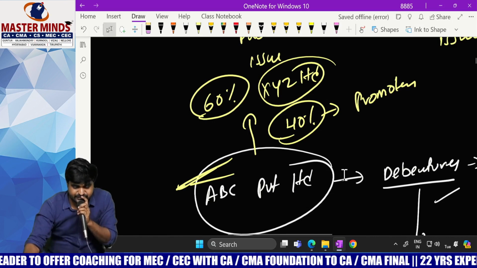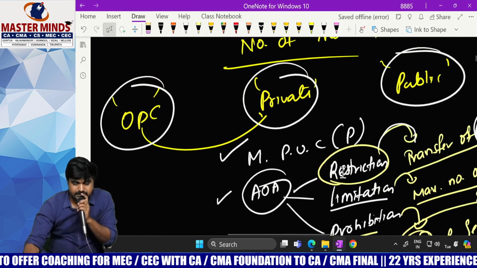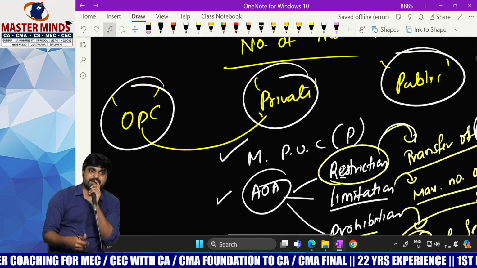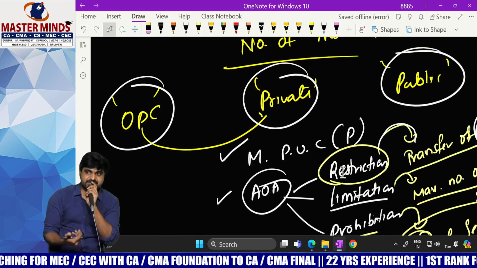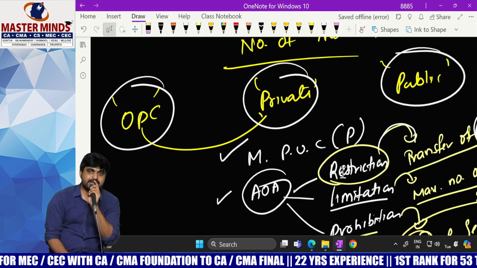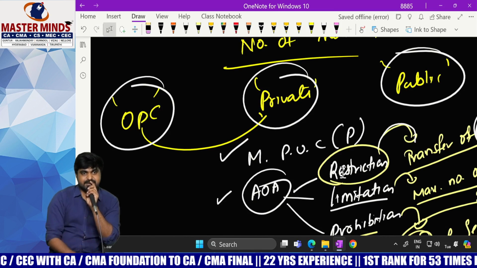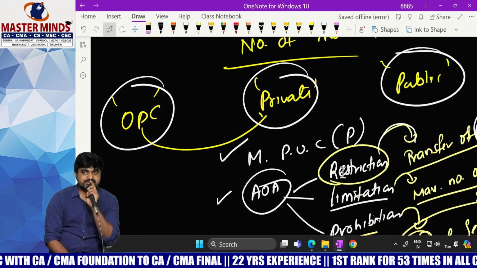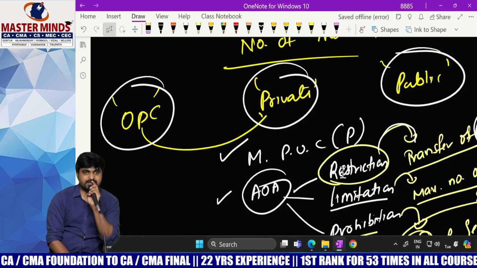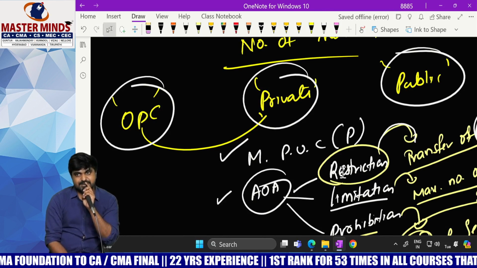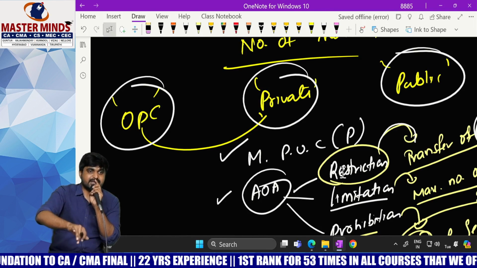So now say, what is the definition of public company? It is a company having minimum paid up share capital as may be prescribed, and it must not be a private company, and any company subsidiary to a public company is also a public company even though that subsidiary is a private company.